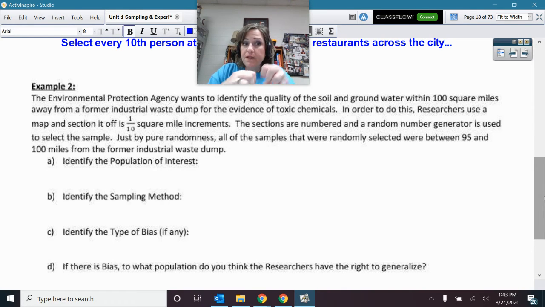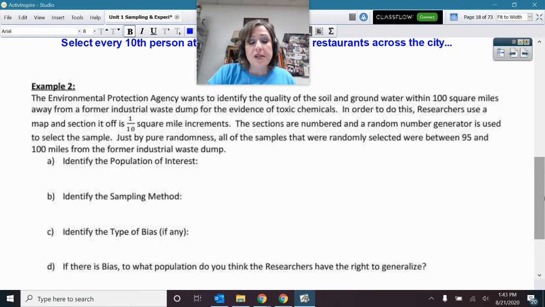All of the increments are put in there, labeled, and every possible sample of every size is equally likely. So this is interesting what happens here. Just by pure randomness, it just so happened that all of the samples that were randomly selected were between 95 and 100 miles from the former industrial waste dump.